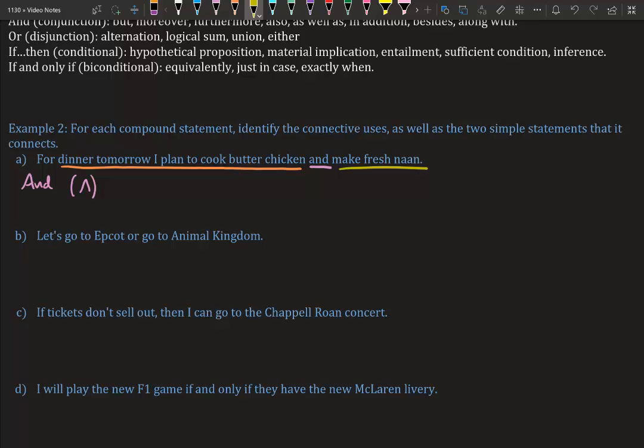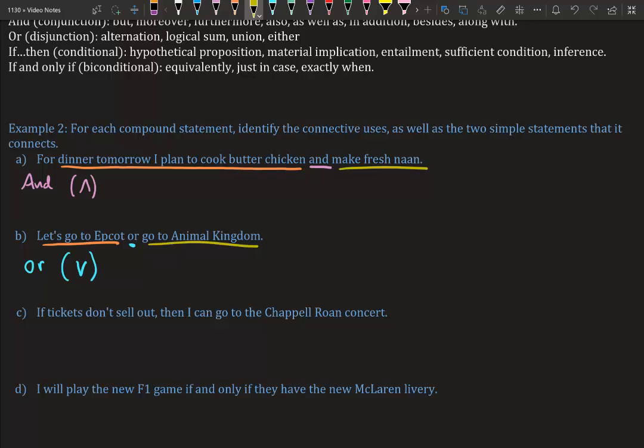All right, so B. Let's go to Epcot or to Animal Kingdom. Because we see or, we know that this is a compound statement. So that's our connective, or. Or is actually like the opposite of and, so it's literally the opposite of the symbol. Our first simple statement is, let's go to Epcot. Our second simple statement is, go to Animal Kingdom.